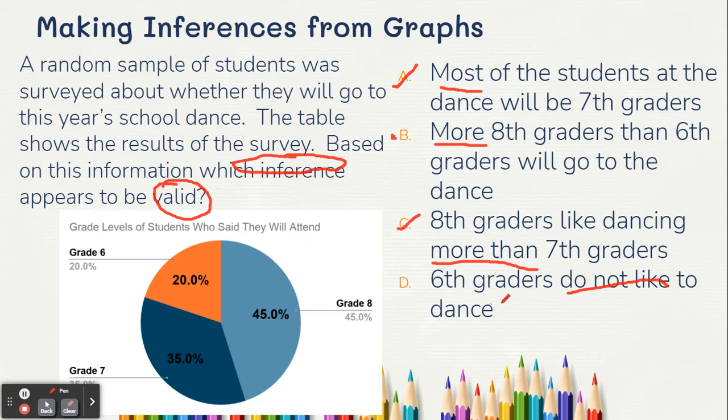And then the same with the 6th graders. 6th graders don't like to dance, okay? We don't know whether they like to dance or not. We just know how many are going to the dance. So I need to find the answer that is related to the graph. So that would be B, because I know more 8th graders are going than 6th graders because I can use this graph to make that inference.